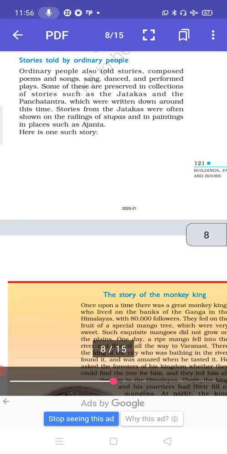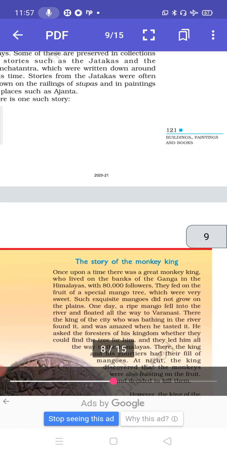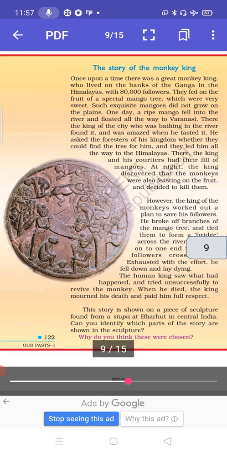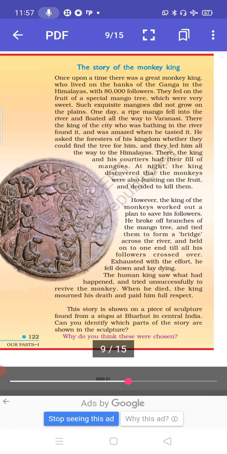Stories told by ordinary people. Ordinary people also told stories, composed poems and songs, sang, danced, and performed plays. Some of these are preserved in collections of stories such as the Jatakas and the Panchatantra, which were written down around this time. Stories from the Jatakas were often shown on the railings of stupas and in paintings in places such as Ajanta. Here is one such story, the story of the Monkey King. Some of you might have read it. You can see the picture, which is depicting this story.